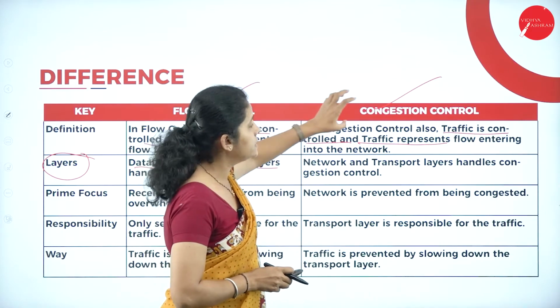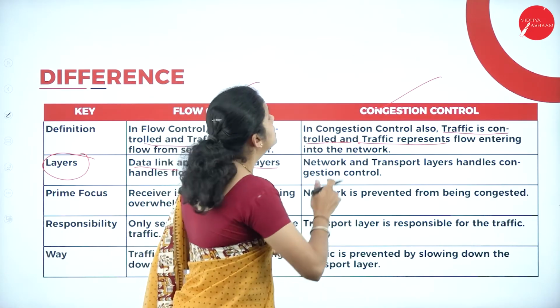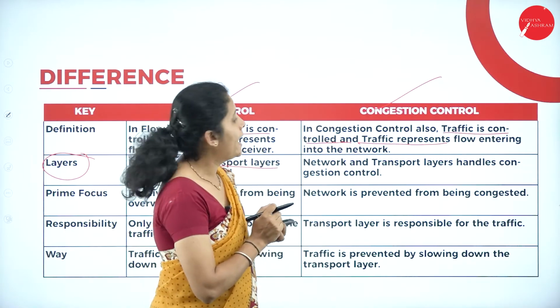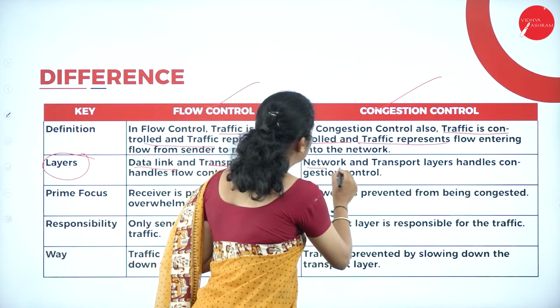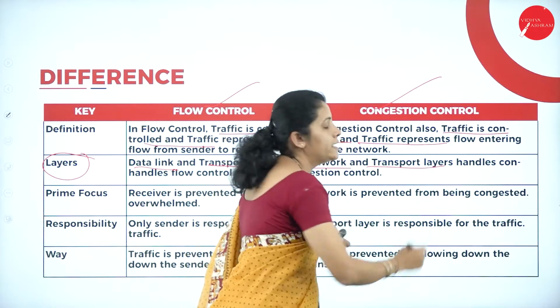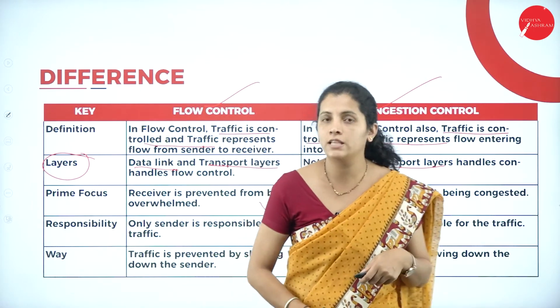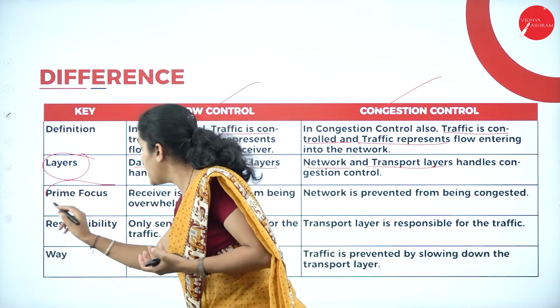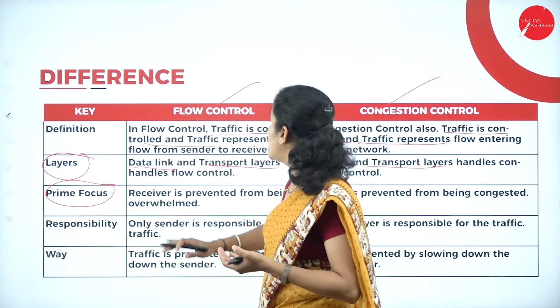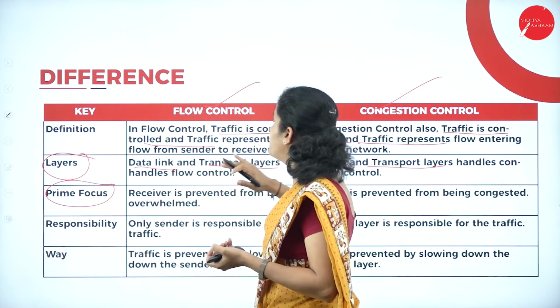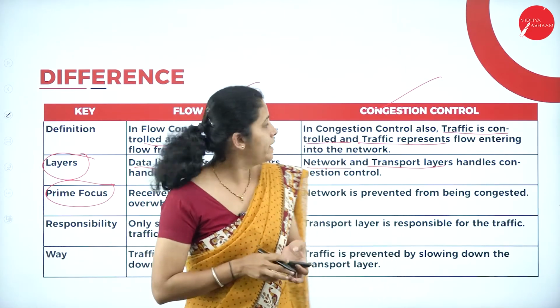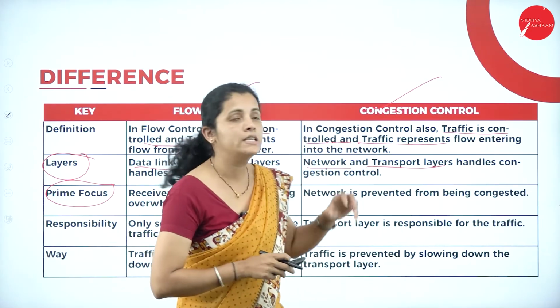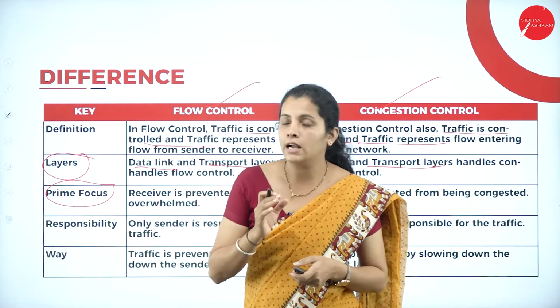Whereas congestion control is handled by the network layer and transport layer of the OSI reference model. The next difference, with respect to prime focus, is that in flow control the receiver is prevented from overload, whereas in congestion control the network is prevented from congestion.